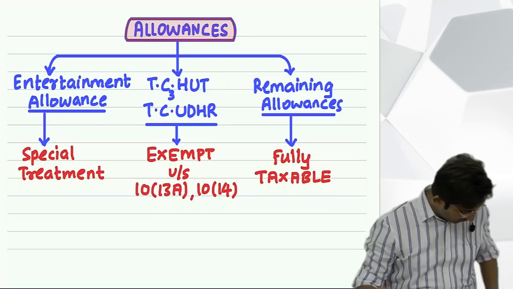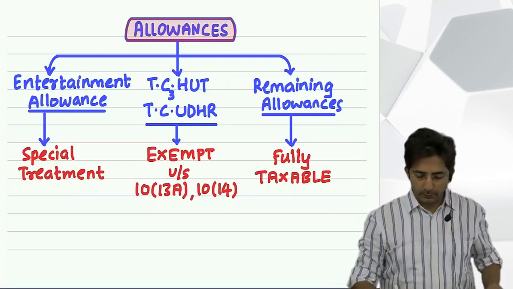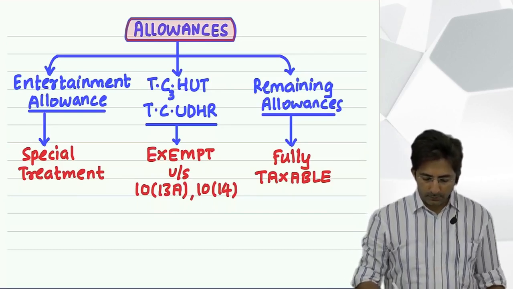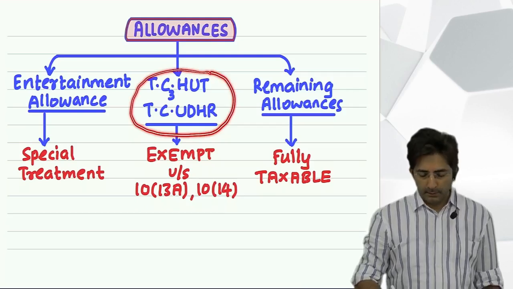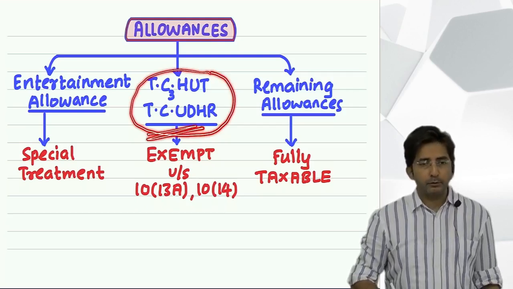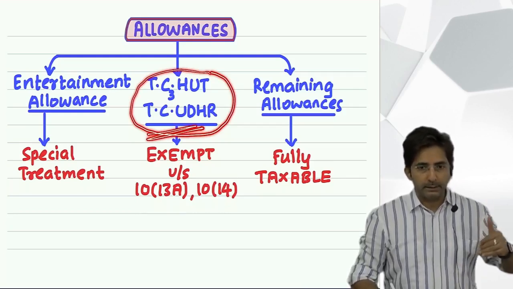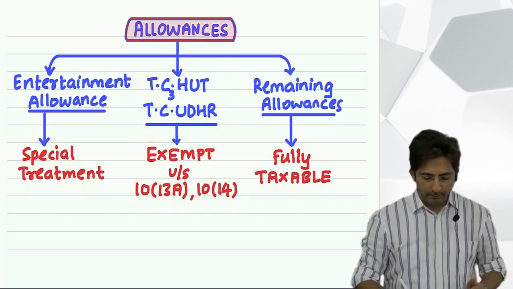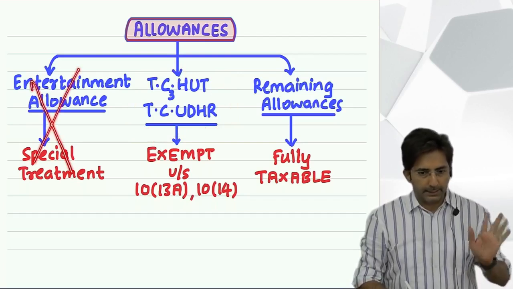Okay, see here, we have started with the theory of allowances. In allowances, first you have to remember these allowances which are exempt from tax. Once you learn these allowances by heart, then you don't have to worry. Any allowance you find in the question which is not fitting in TC hut, TC udhar will be taxable. Right now don't pay attention to entertainment allowance. This will be discussed at the end.